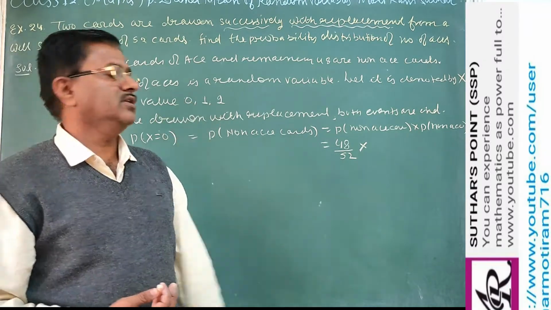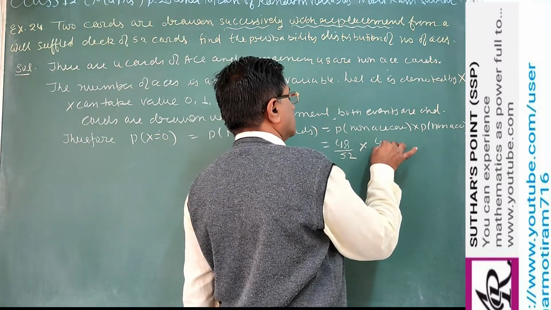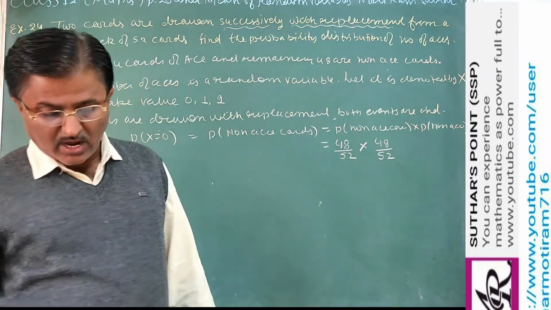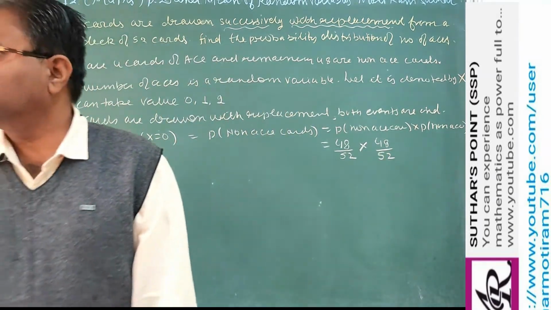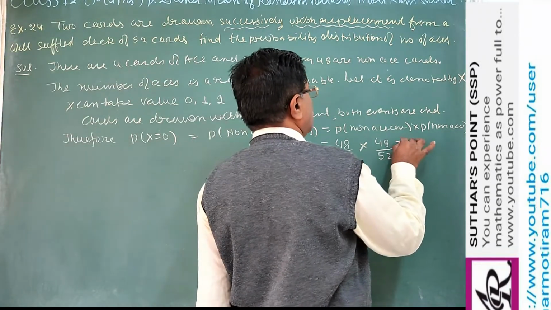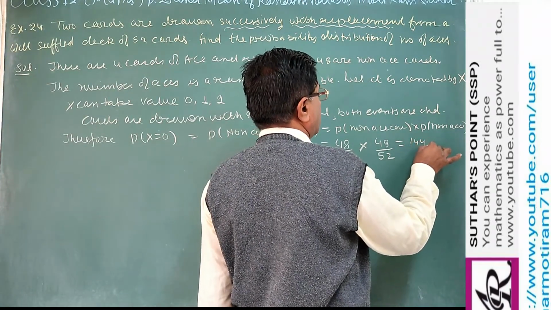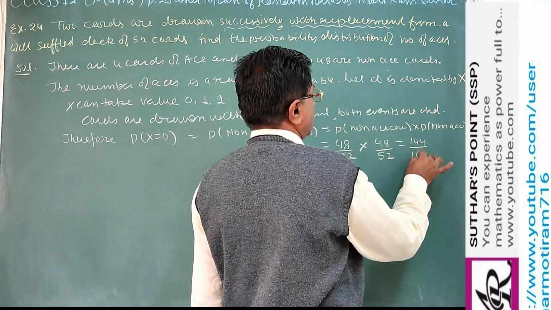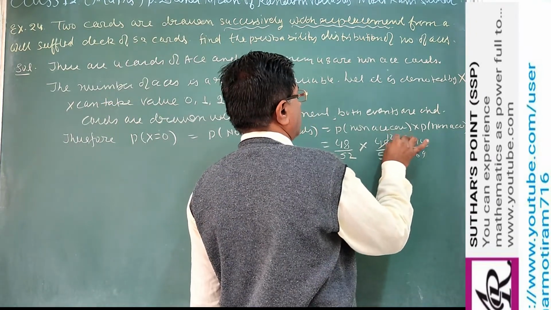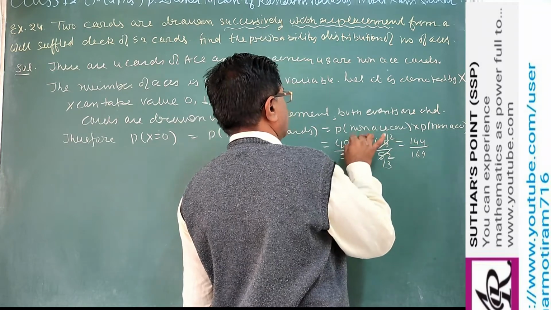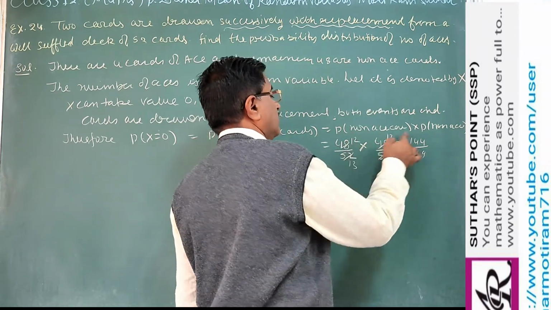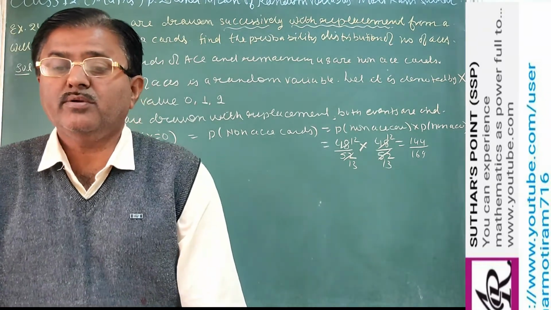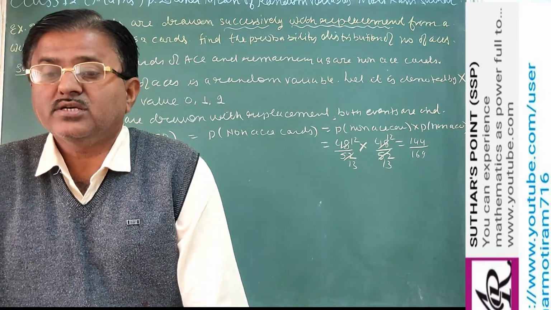That is also a non-ace card, so the probability of the second is also 48 by 52. You multiply: cancel, this becomes 12 by 13, and this also 12 by 13. So 12 into 12, 144 upon 169. So this is the probability of X equal to 0.